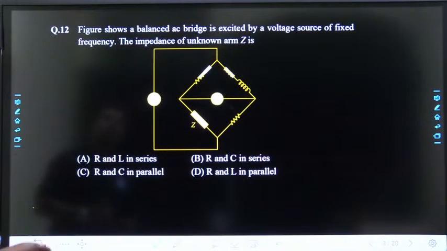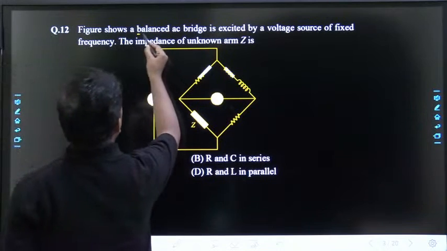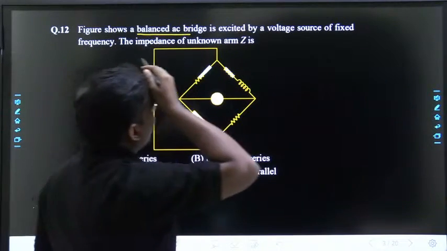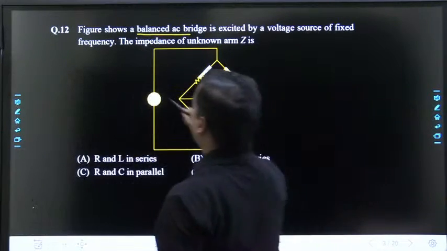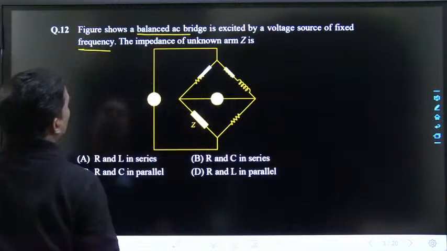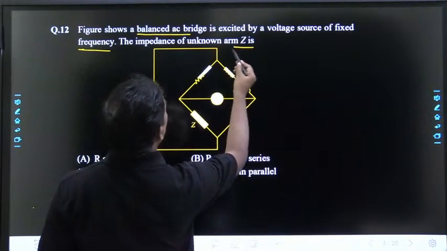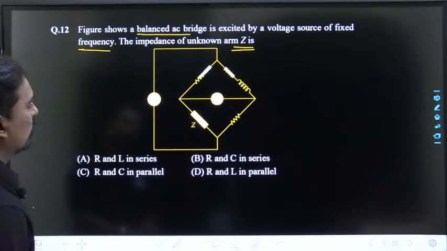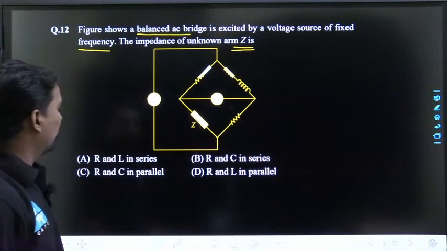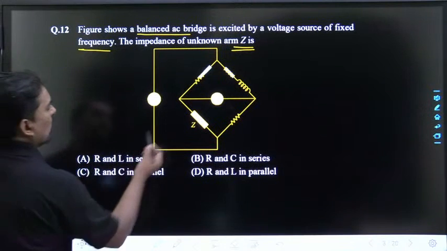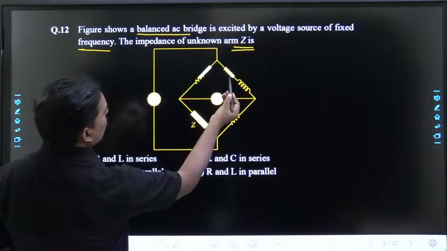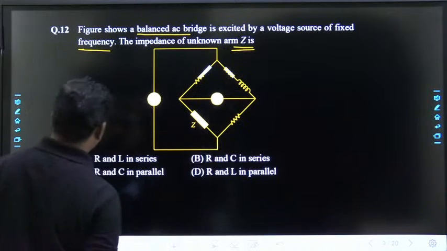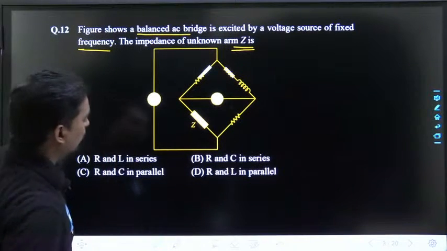Figure shows a balanced AC bridge excited by a voltage source of fixed frequency. The impedance of the unknown arm Z is dash. So this is the unknown arm. So what is going to be the Z? This is the first arm, second arm, third arm, fourth arm. What is going to be Z? How to do this?